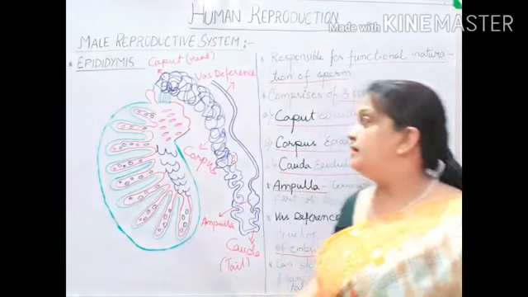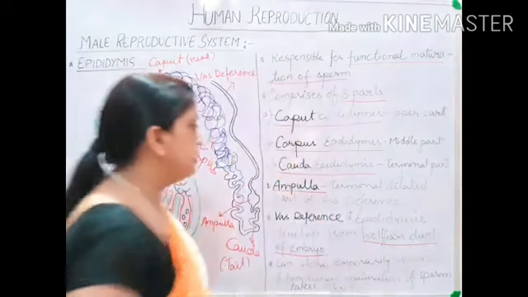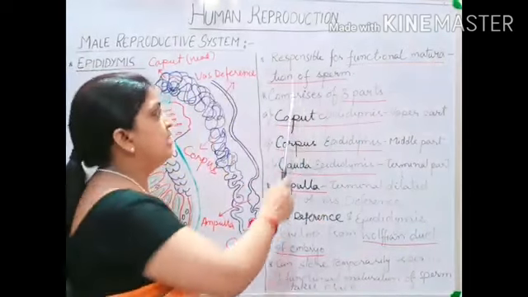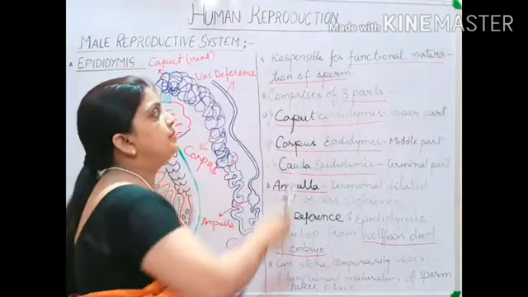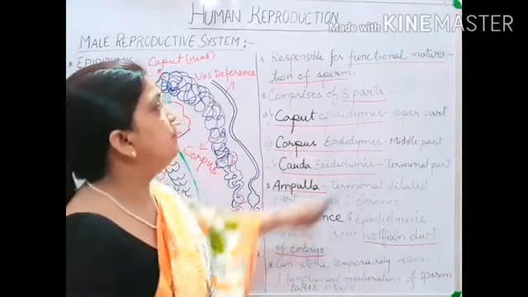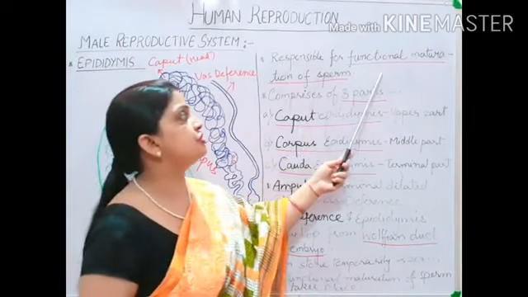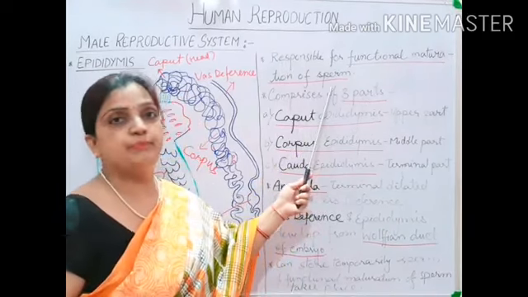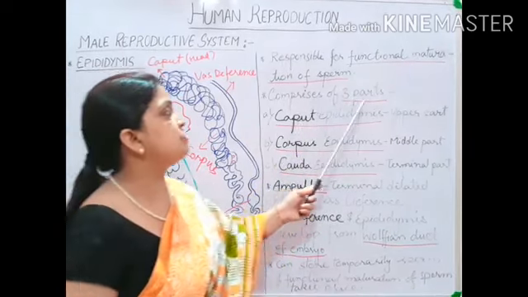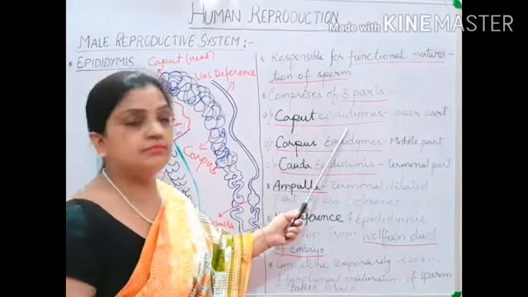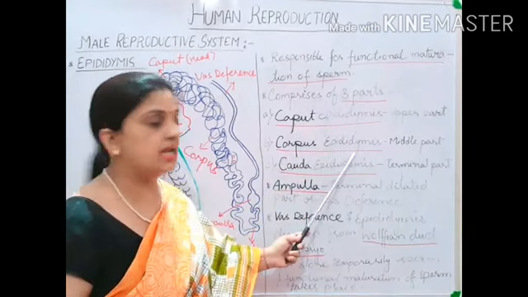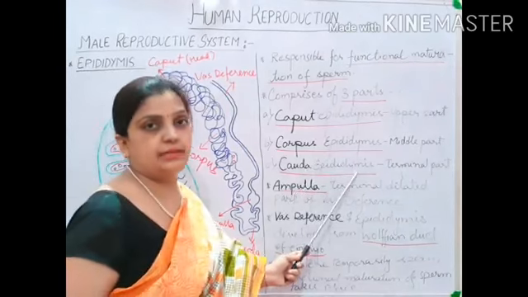Now children, we are moving to the next part. You can see that I have written that the epididymis is responsible for functional maturation of sperms. It comprises caput epididymis, corpus epididymis, and cauda epididymis.